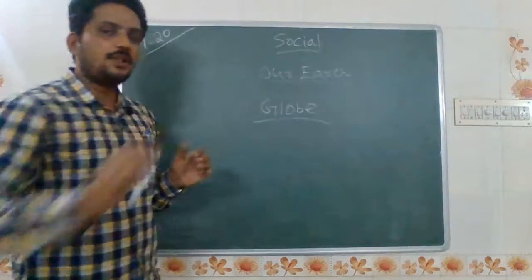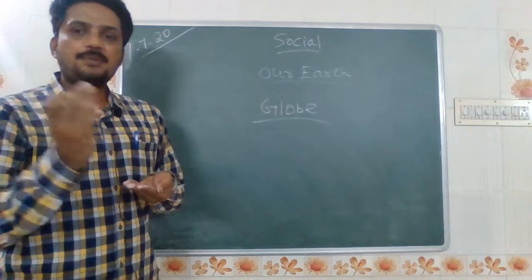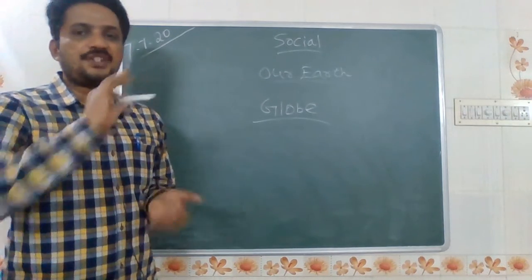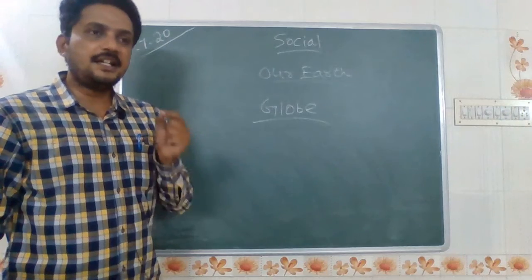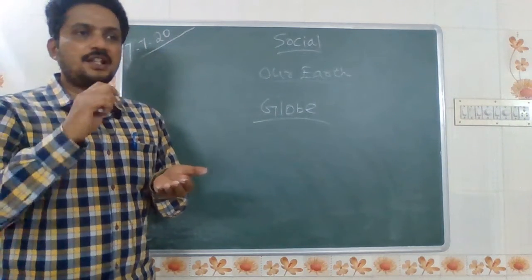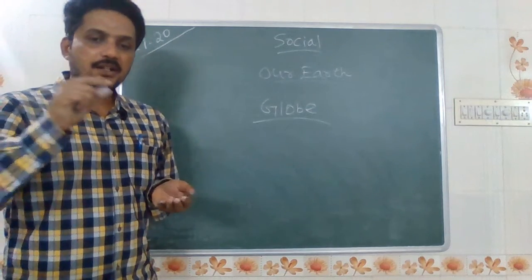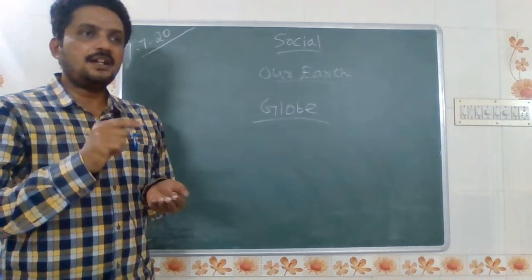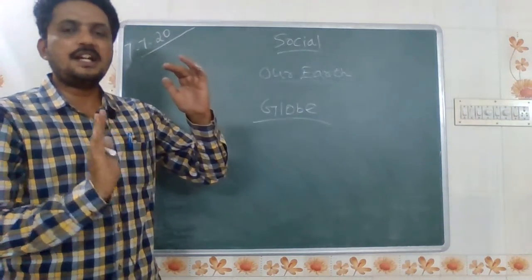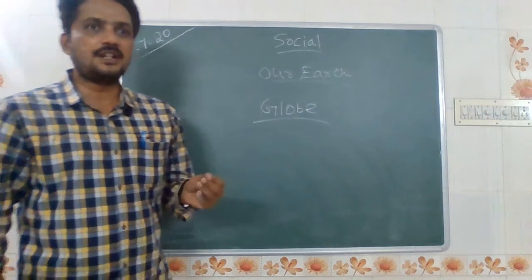I hope everybody has seen the globe. It is a 3-dimensional shape representation of the Earth. It gives a clear picture of the world. Like in the old outline map I showed before, in the globe also we can see the continents and the oceans' names. The globe is a three-dimensional representation of the earth.